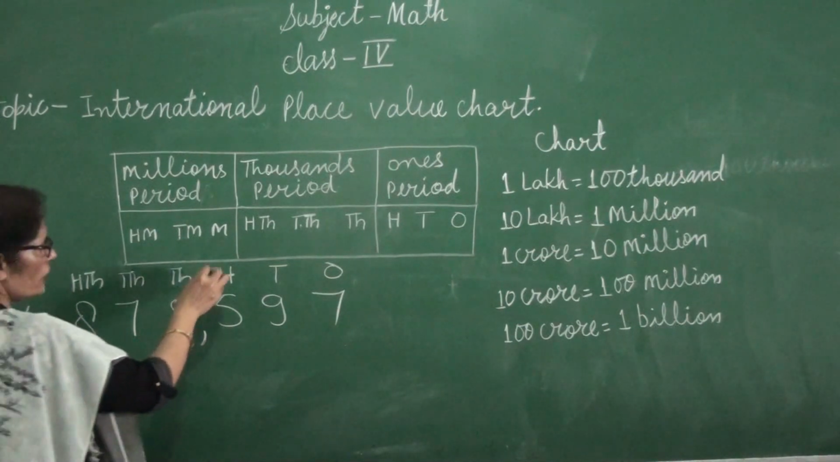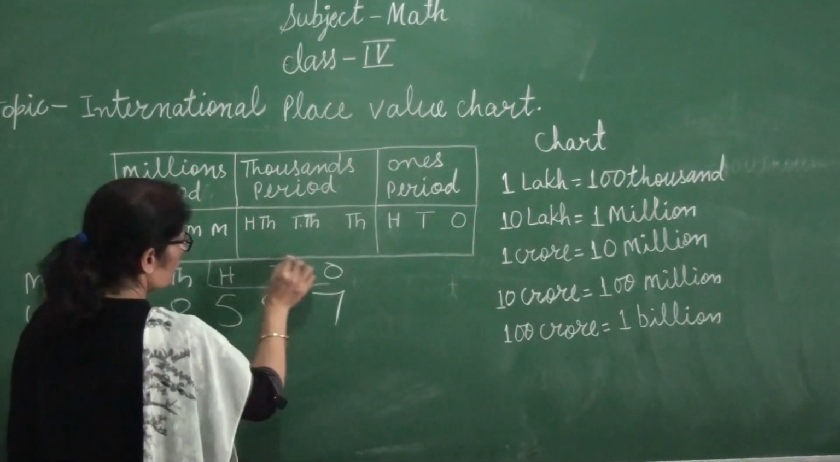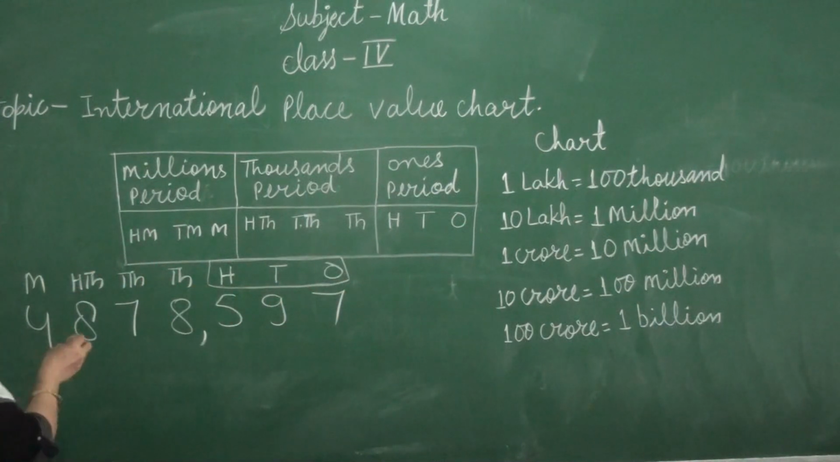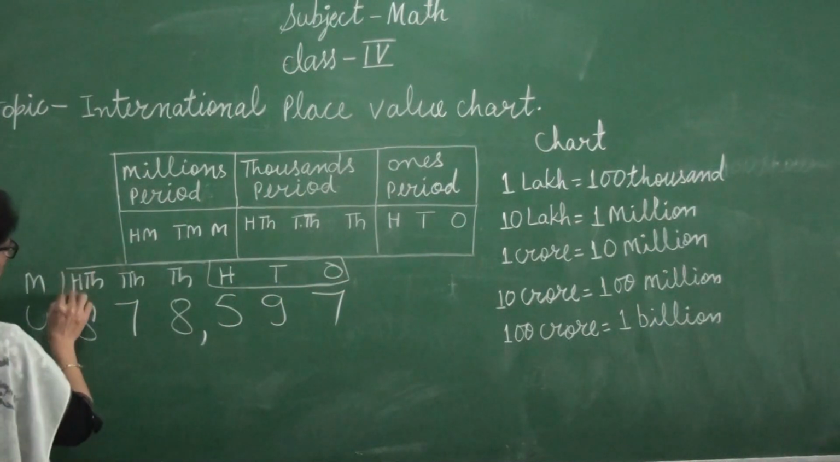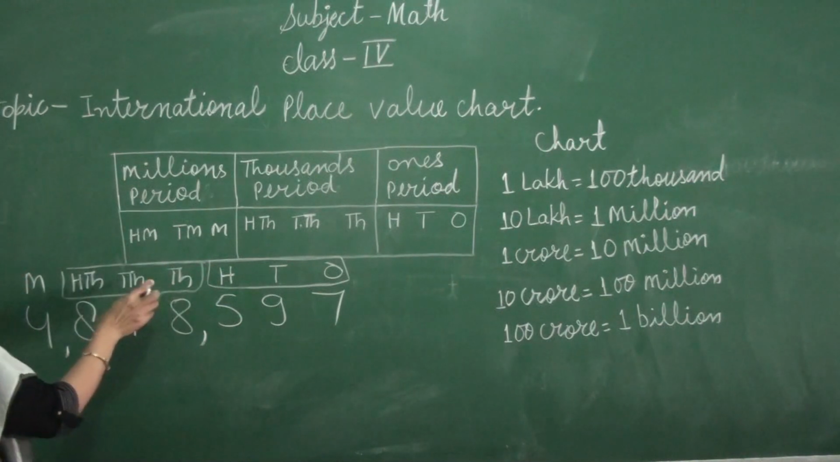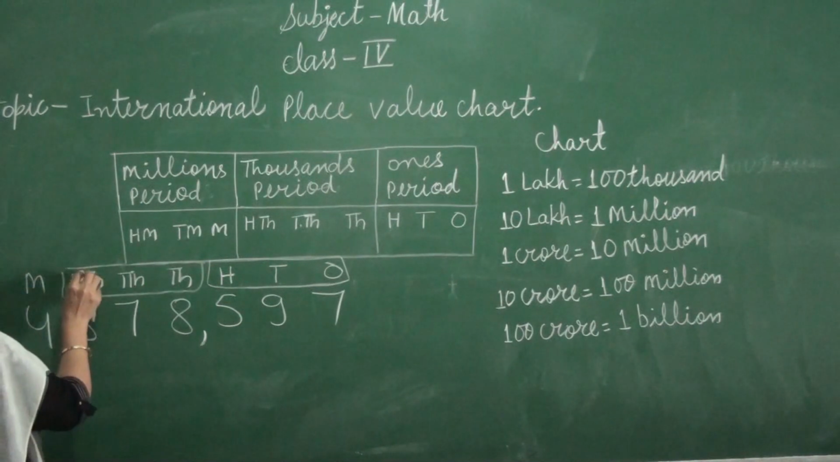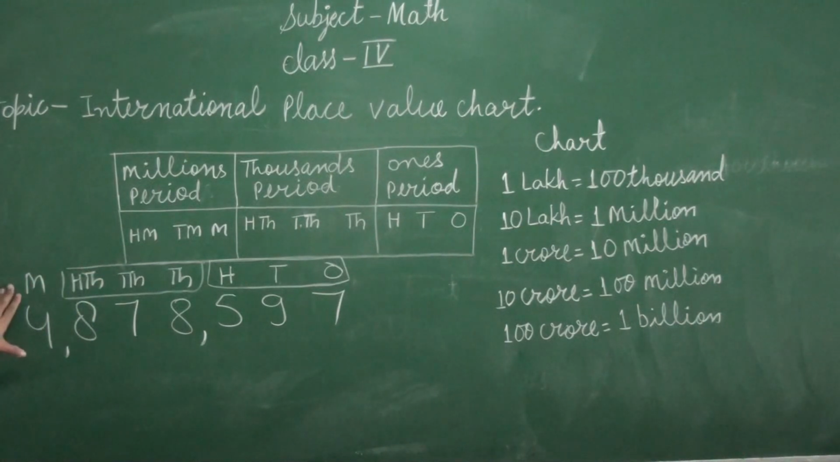Now you can see here it is the ones period, and it is the thousand period. The thousand period also has three places: tens, 1000, 10,000 and 100,000. And the million period here, because I have written only one number, also has three places: million, 10 million and 100 million. But I have not written any number before 4, so we can put a 0 here.